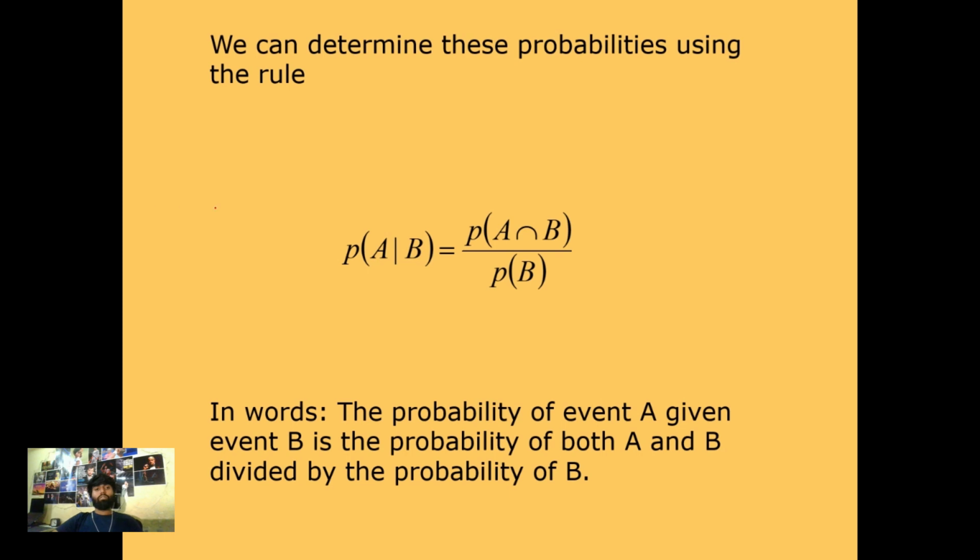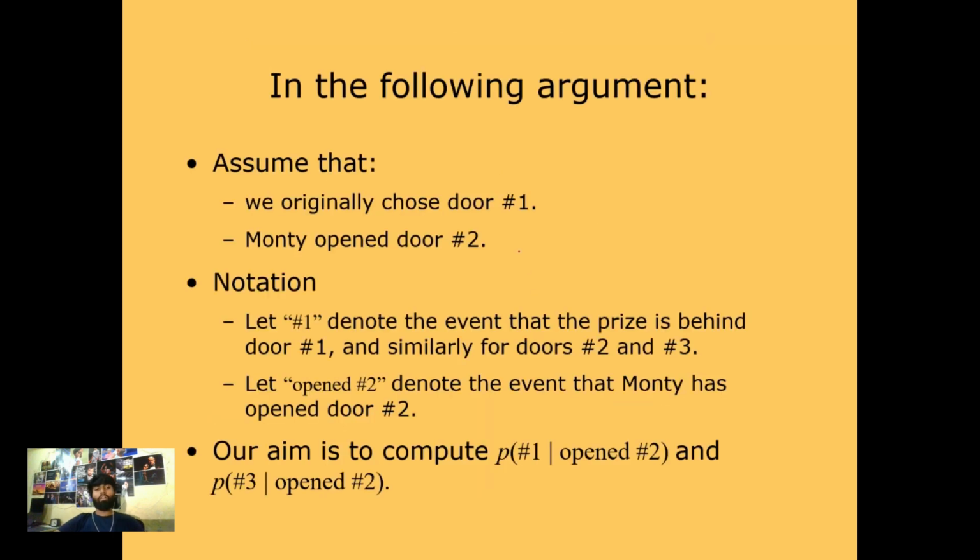We can determine the probability using a rule called Bayes' rule in probability. In words, the probability of event A given event B is equal to the probability of both A and B divided by the probability of B. In the following argument, assume that we originally chose the first door and Monty has opened the second door. About the notation: let's denote by a hashtag one the event when the prize is. So now let's talk about the notation.